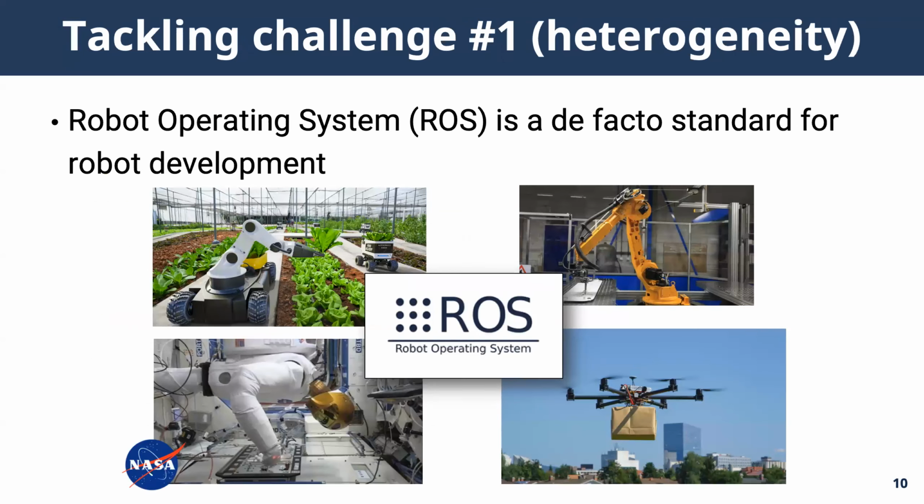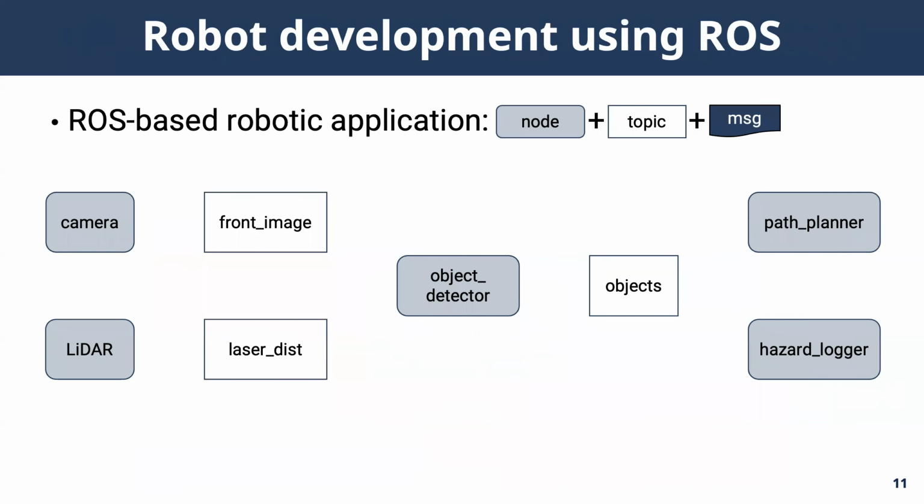Fortunately, Robot Operating System, or ROS, helps tackling the heterogeneity. In modern robotics, ROS is considered a de facto standard for robot development, and it is adopted by many different parties in the industry, military, and academic institutions. Even the space robots of NASA are powered by ROS. ROS simplifies the robot development.